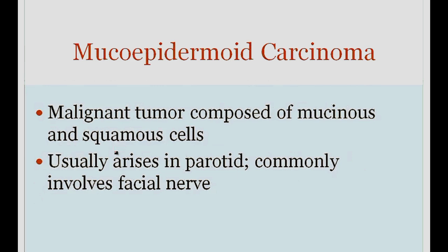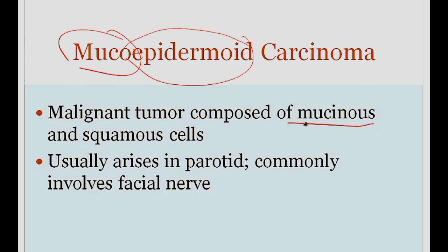The final tumor is called a mucoepidermoid carcinoma, and the muco means that you have mucus-producing cells, or mucinous cells, and the epidermoid means that you've got squamous cells. So it's actually a malignant tumor that's composed of two types of epithelium, mucinous and squamous cells. This usually arises in the parotid, and it's going to commonly involve the facial nerve.